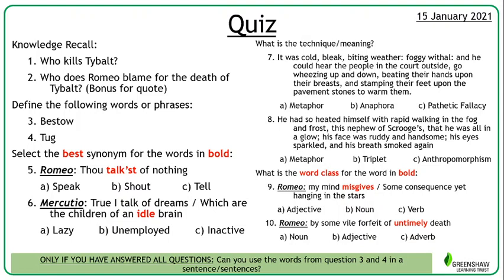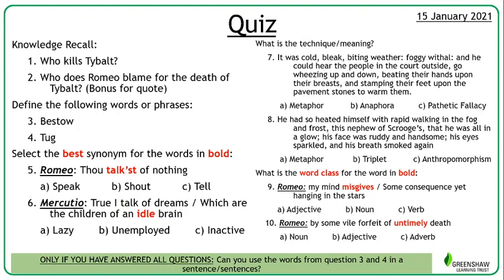Number 8, "He had so heated himself with rapid walking in the fog and frost, Scrooge's nephew, that was all in a glow. His face was ruddy and handsome, his eyes sparkled, and his breath smoked again." Is that A, a metaphor, B, a triplet, or C, anthropomorphism?